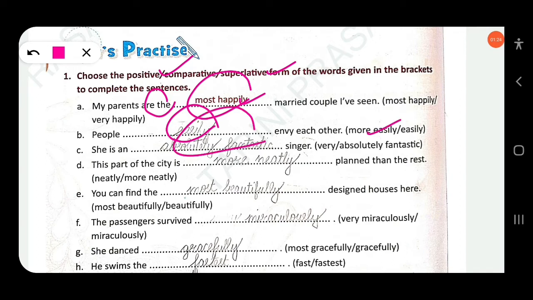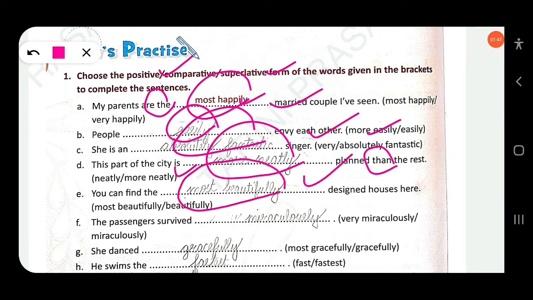Then next, this part of the city is more neatly. Here a comparison is made, so you have to use the comparative degree of the adverb: more neatly. Then next, you can find the most beautifully designed houses here. The superlative degree will be used, and the definite article is used. Clear? Then next, the passengers survived miraculously.